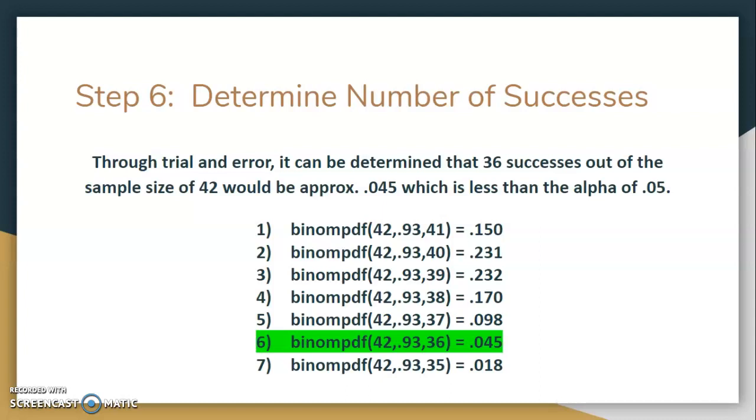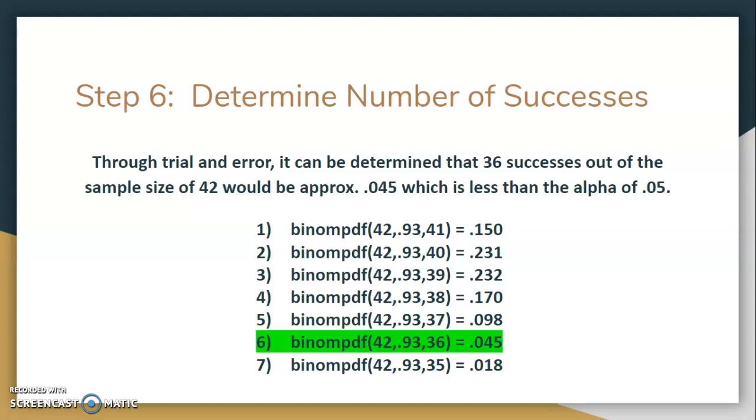So now that we know the sample size that we would feel comfortable in rejecting the hypothesis, we need to understand how many of the new sample size would be less than the alpha. So this can be done through trial and error using the binomial PDF function in your calculator.